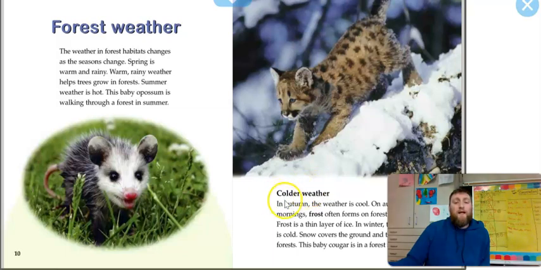Cold weather. In autumn, the weather is cool. On autumn mornings, frost often forms on forest plants. Frost is a thin layer of ice. In winter, the weather is cold. Snow covers the ground and the trees in forests. This baby cougar is in the forest in winter.